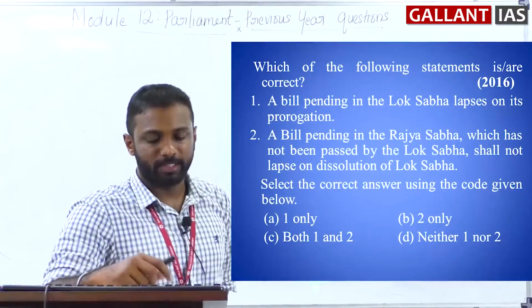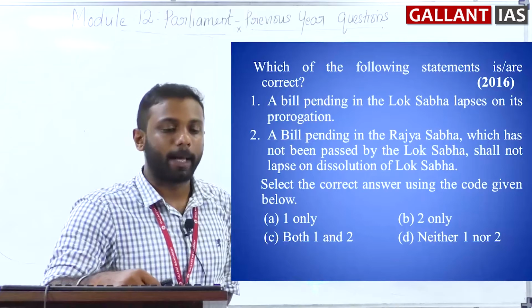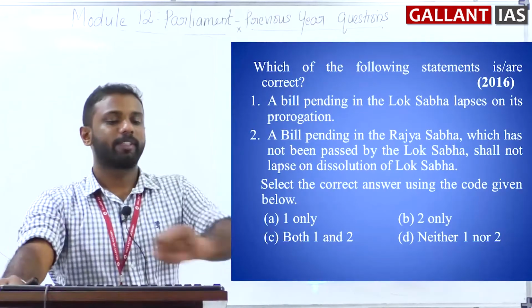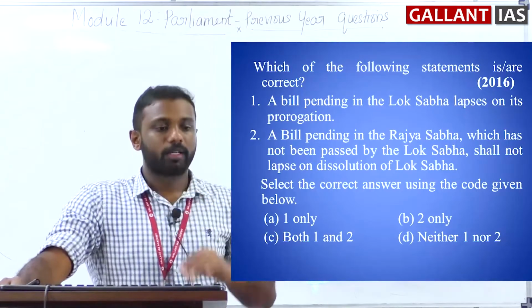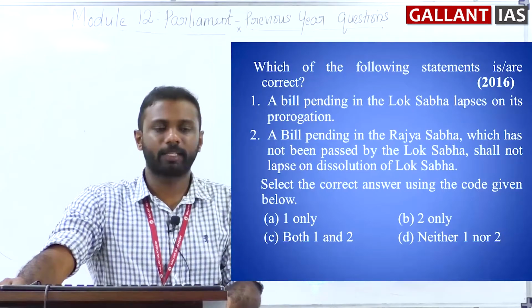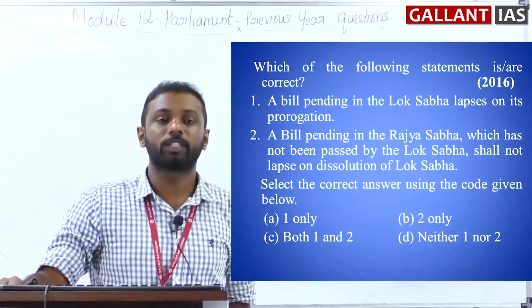Which of the following statements is or are correct? A bill pending in the Lok Sabha lapses on its prorogation. A bill pending in the Rajya Sabha which has not been passed by the Lok Sabha shall not lapse on the dissolution of the Lok Sabha. Find the correct statement. So one says that a bill in the Lok Sabha lapses on its prorogation.